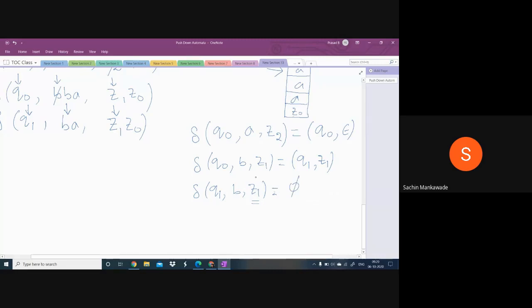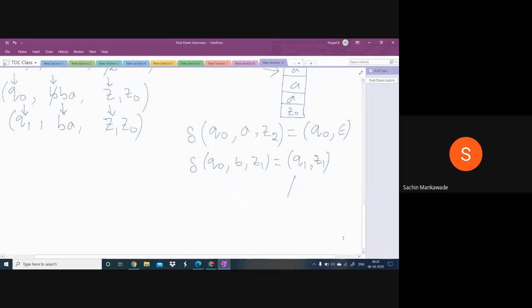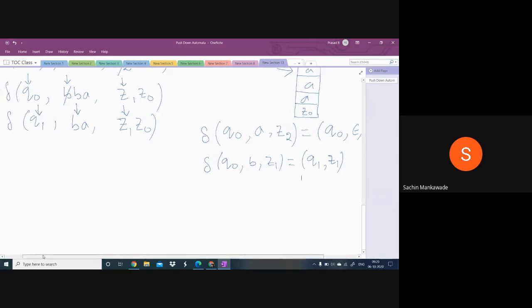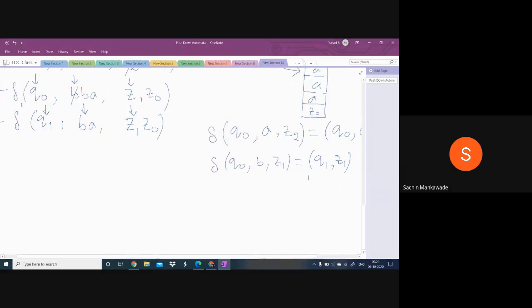Empty means undefined. So the present situation is the machine is in Q1 state, the input symbol is B and the top symbol is Z1, but here we don't have Q1 comma B comma Z1. When there is no move, the machine stops.